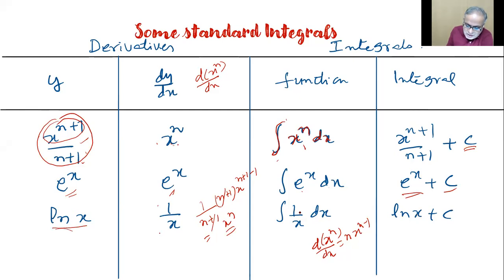And you know this is x to power minus 1. X to power n dx is equal to x power n plus 1 by n plus 1, I told you, but here n is not equal to minus 1. So if n is minus 1, that becomes 1 by x. So 1 by x dx is ln x. We call it ln x or log x to the base e.